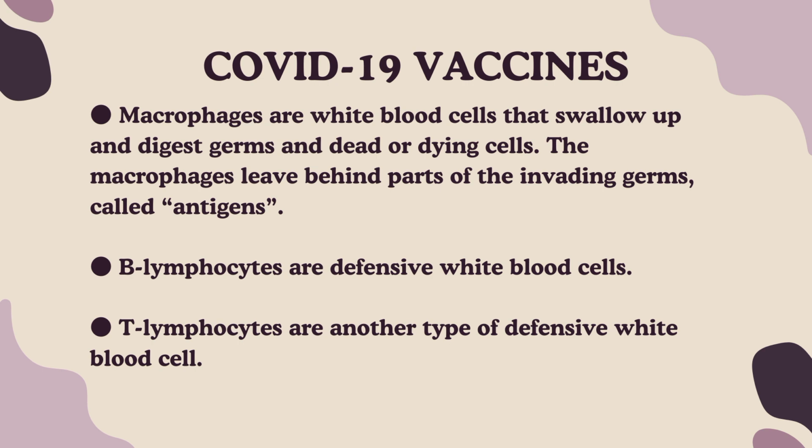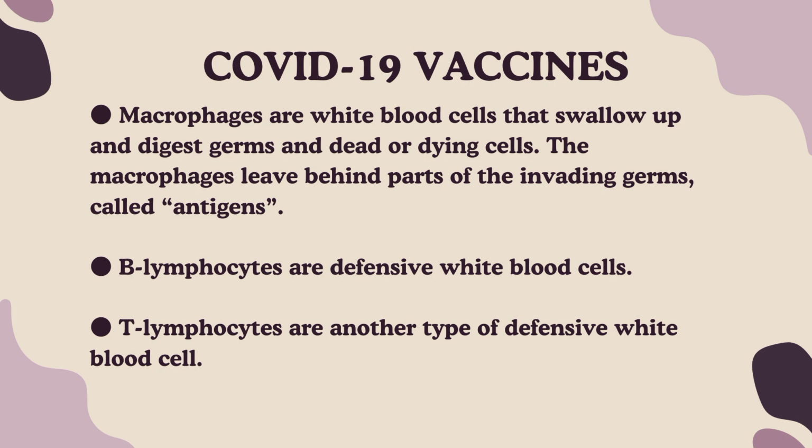The first time a person is infected with a virus that causes COVID-19, it can take several days or weeks for the body to make and use all the germ-fighting tools needed to get over the infection. After the infection, the person's immune system remembers what it learned about how to protect the body against the disease.